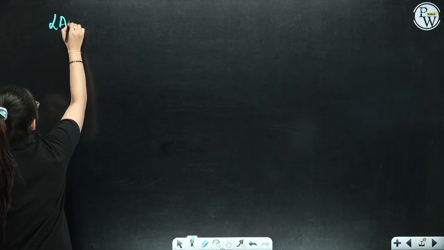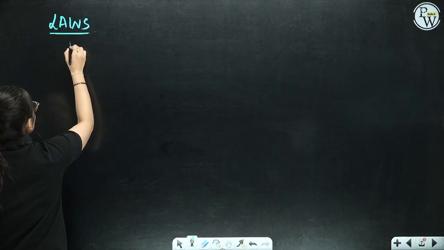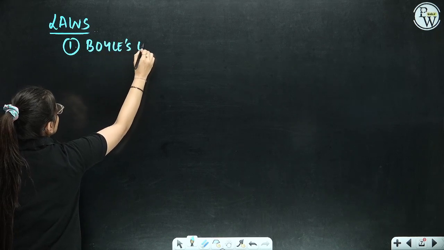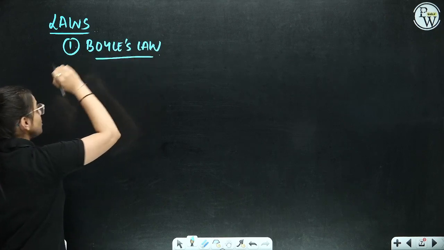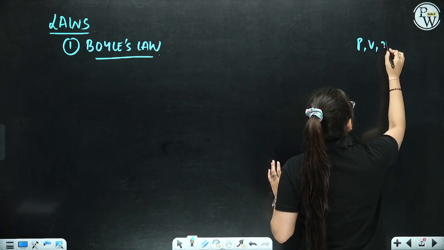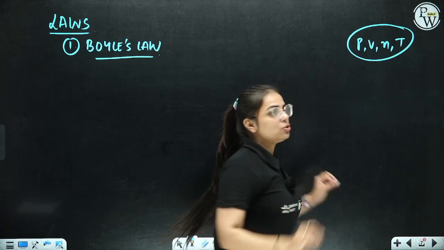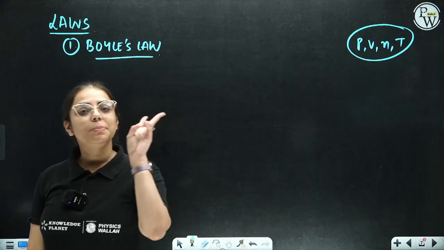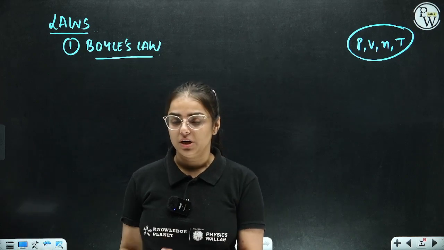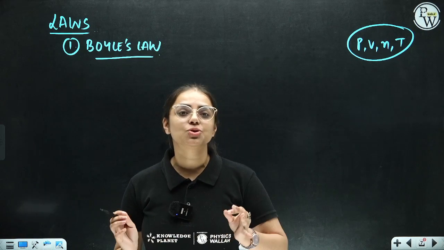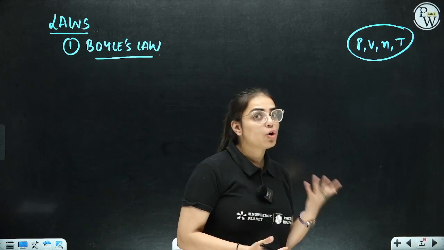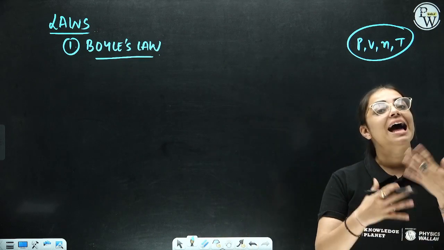Now students, let's focus upon the laws that I was talking about. If I talk about the laws with regard to this chapter, the very first law that we need to study is going to be your Boyle's law. Which law, ma'am? The Boyle's law. In Boyle's law, we have to consider these 4 parameters: pressure, volume, number of moles and temperature. Now what is going to happen in all of these 4 laws? You have to keep any 2 constant and establish a relationship between the other 2 that are left over. So in the case of Boyle's law, remember that, students, you are going to establish a relationship between pressure and volume. And what is going to be kept constant here, ma'am? Number of moles or amount of gas and temperature, right?